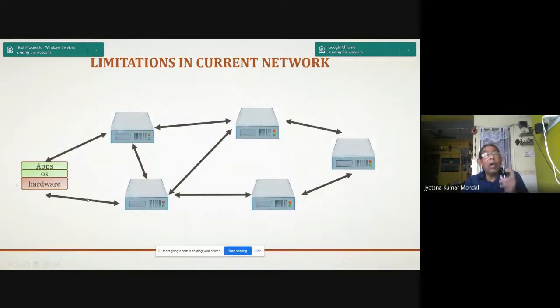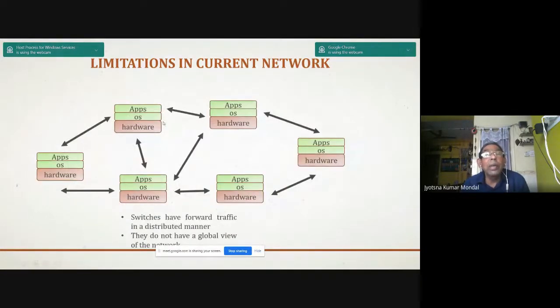In the present scenario, it is not possible. So here all application, OS and hardware are individual, a standalone system. Switches forward traffic in a distributed manner. They do not have a global view. This switch doesn't have a view of this switch. This switch has no view of this or that switch. The global scenario is not seen by any switch. It is private. That means I have 24 port, I have 12 port, I have 16 port. So my connectivity is within that port, and if any port is disconnected, I cannot control that port in any way.